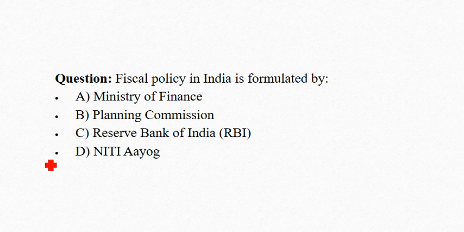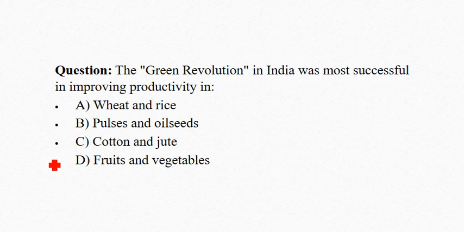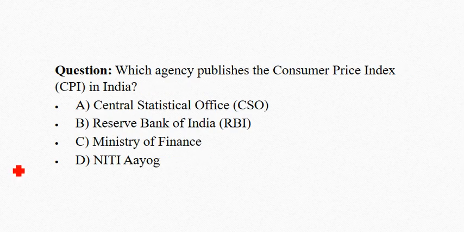Fiscal policy in India is formulated by. Correct answer is option A, Ministry of Finance. The Green Revolution in India was most successful in improving productivity in. Correct answer is option A, wheat and rice. Which agency publishes the Consumer Price Index in India? Correct answer is option A, Central Statistical Office.